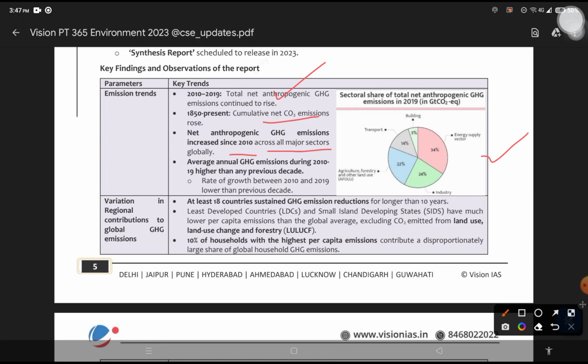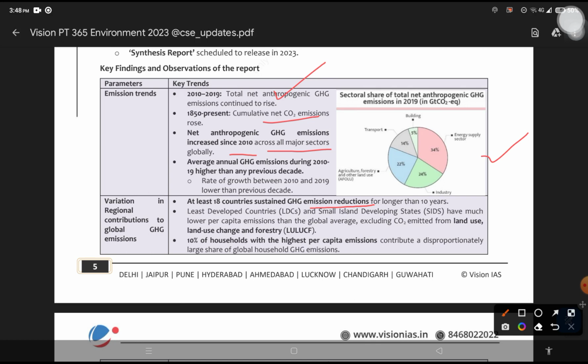Now the second assessment finding is variation in regional contributions to global greenhouse gas emissions. So different countries are emitting greenhouse gases at different levels, but the whole globe is getting affected. So different countries have different targets pertaining to the region they belong to. That is the main important concept here. At least 18 countries have sustained greenhouse gas emission reductions. This is very, very important. Even greenhouse gas emission reductions are being observed in different countries, 18 countries.